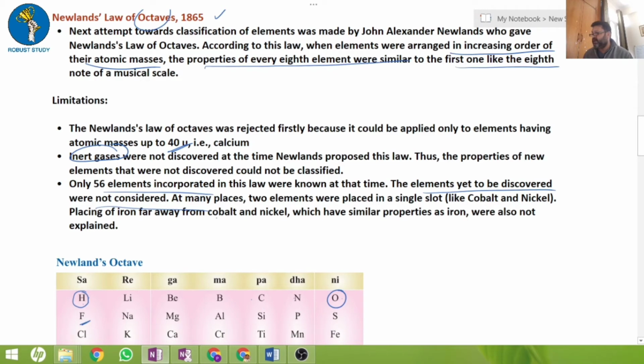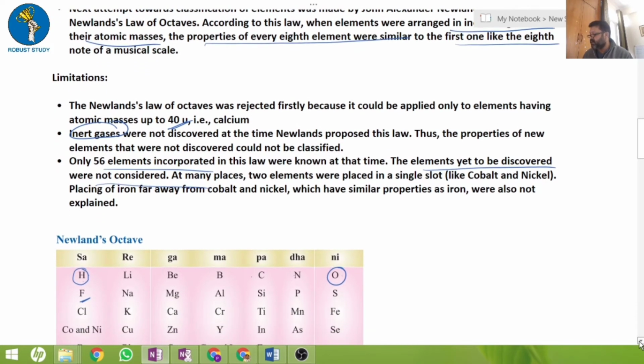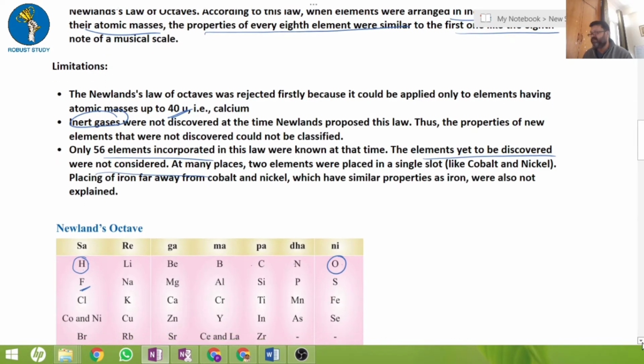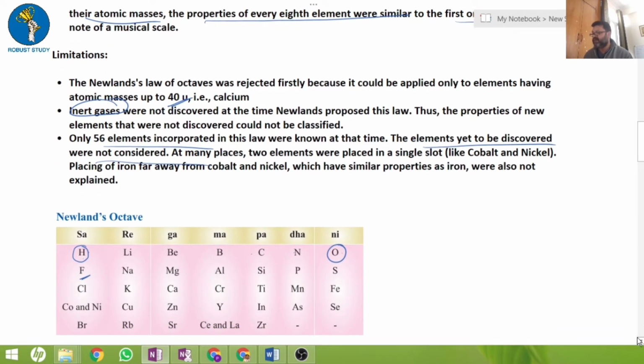Another problem was that he got a little confused when he started arranging elements on the basis of properties. He said every eighth one would be similar to the first one.